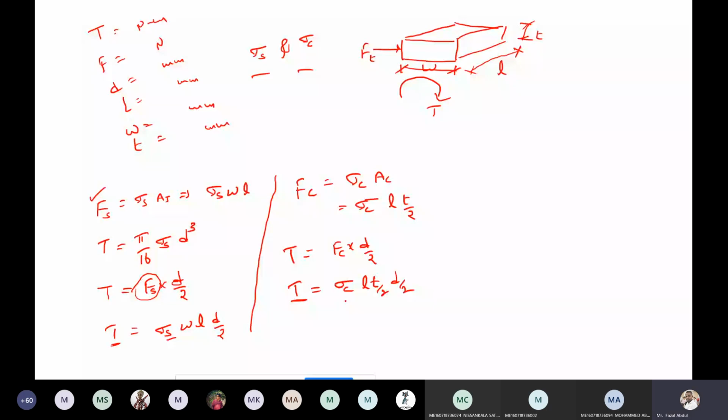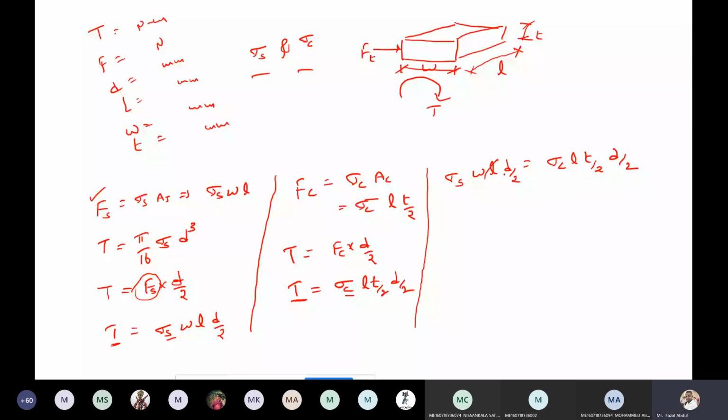Now suppose the key is equally strong in both criteria, means shear as well as crushing. I'm just assuming the key is equally strong in both criteria. At that time, what happened? Shear stress into area into D by 2 equals sigma C into L into T by 2 into D by 2.